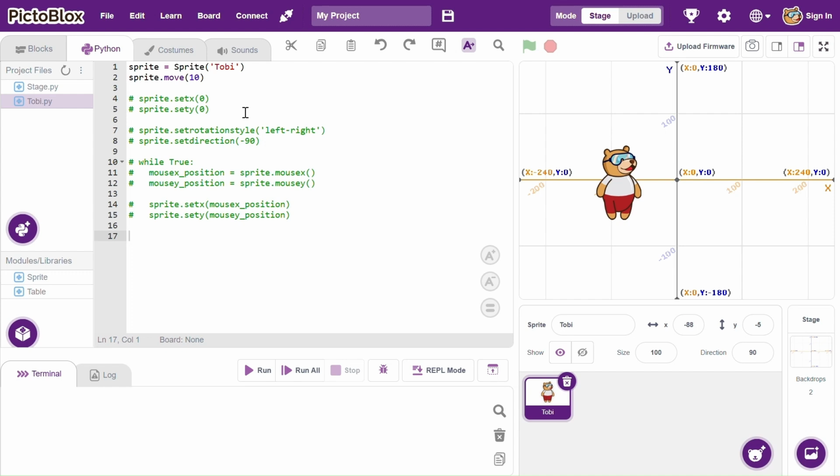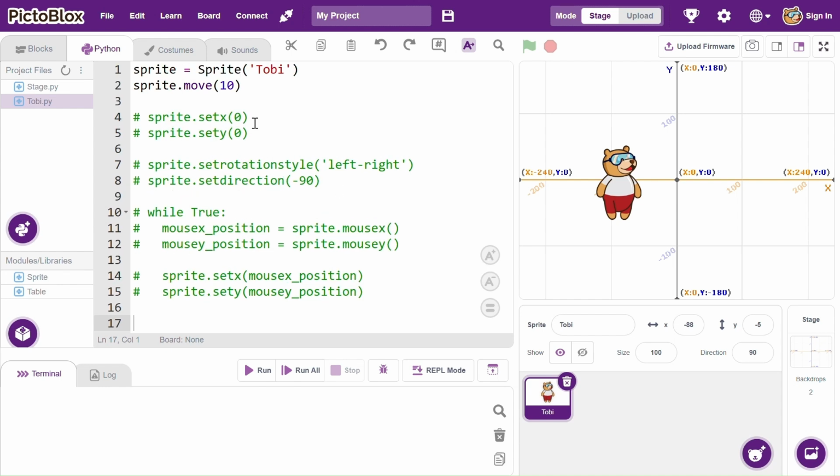Alright, so while the while loop is code that can run in a general Python environment, I want you to know that functions like setx, sety, set rotation style, set direction, mousex, and mousey are environment-specific code that we run only in the PictoBlox environment, because the PictoBlox team has created these functions for us to interact with our sprite.